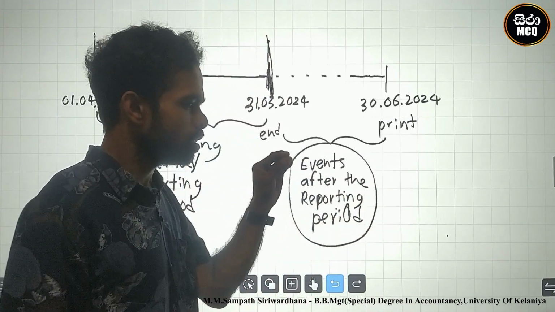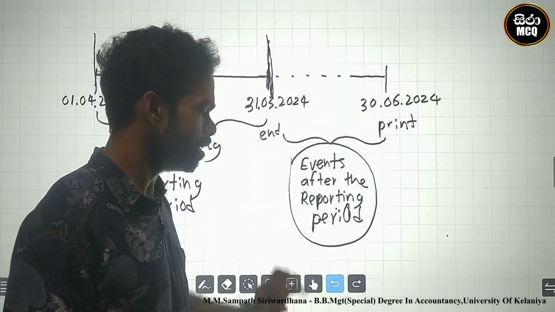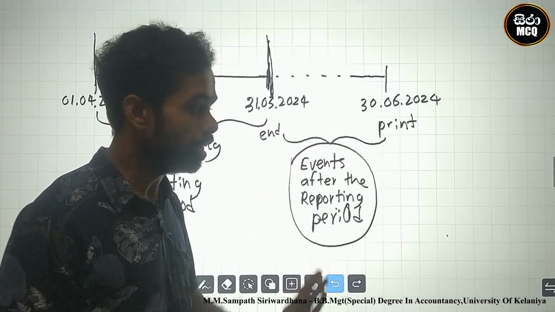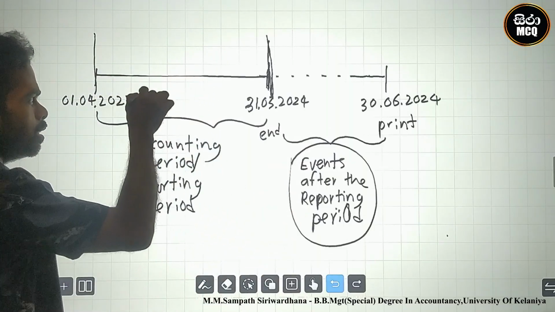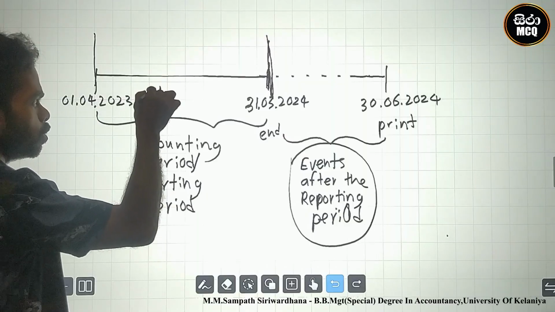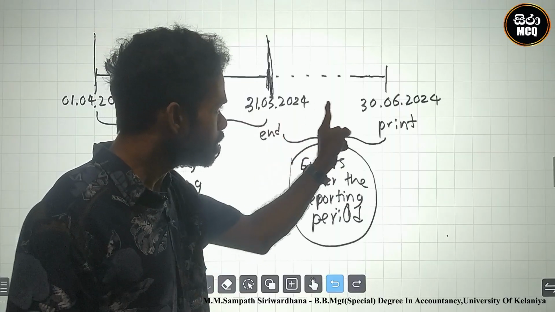Look here, there may be some error or fraud. This error occurred in an earlier area, but we find it in this area.